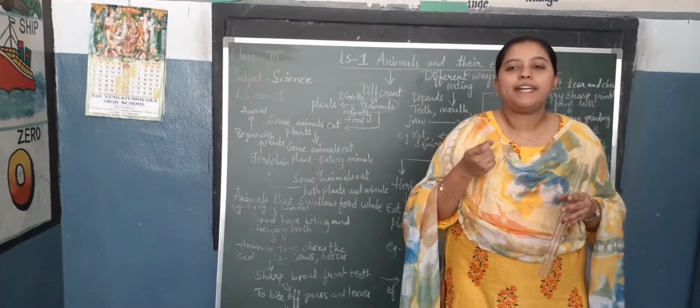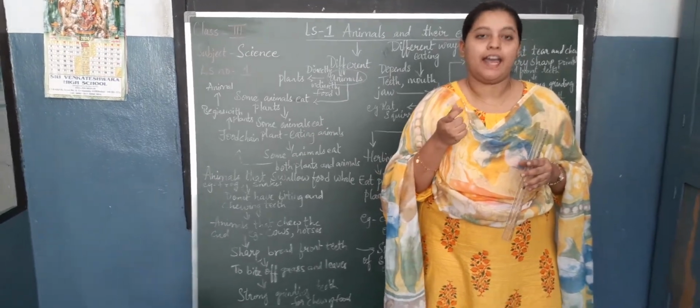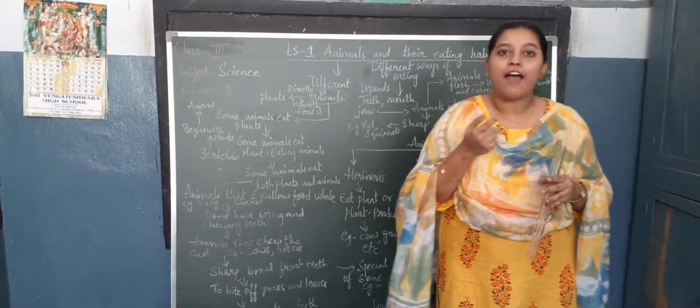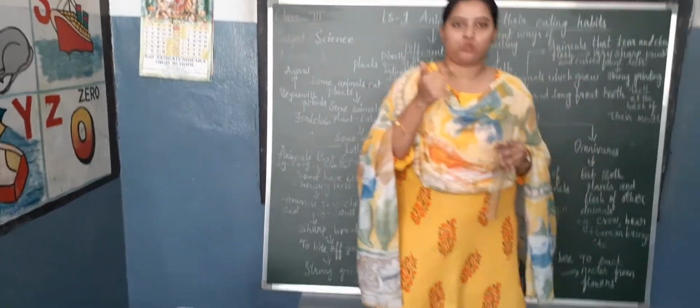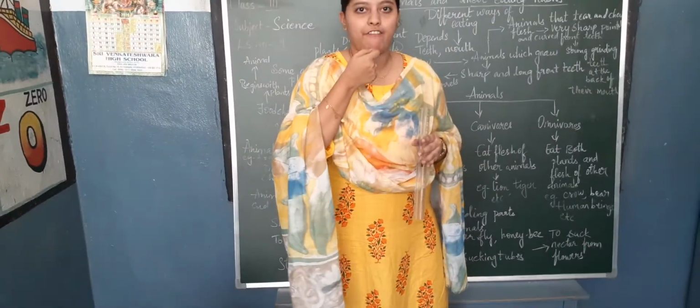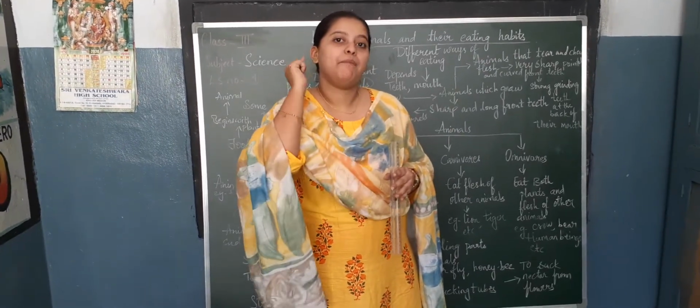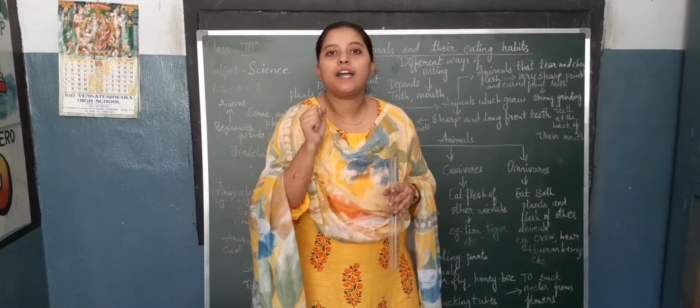And they also have strong grinding teeth at the back of their mouth. In front they have pointed and curved teeth, and at the back they have strong grinding teeth.